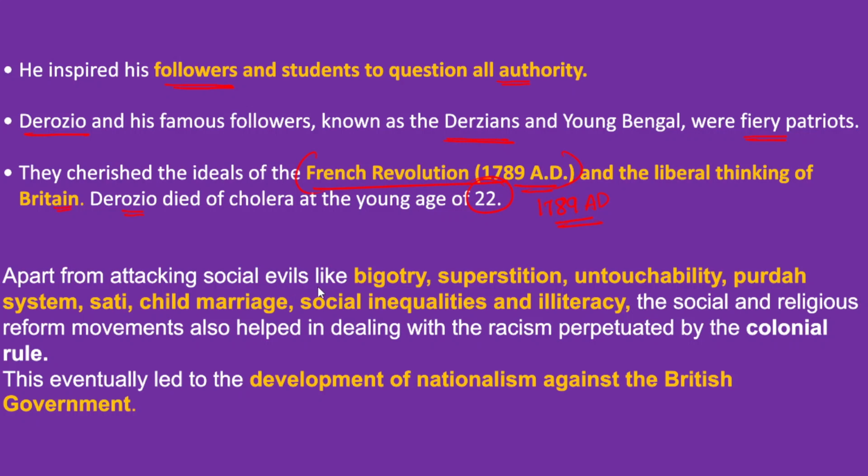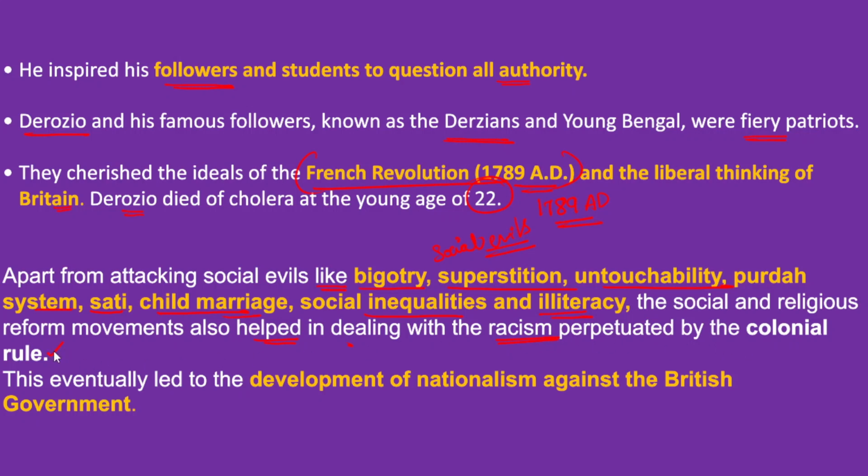Now, apart from attacking social evils like bigotry, superstition, untouchability, caste system, sati, child marriages, social inequalities and illiteracy, which can be categorized as the social evils prevalent at that time, the social and religious reform movements also helped in dealing with the racism perpetuated by colonial rule.